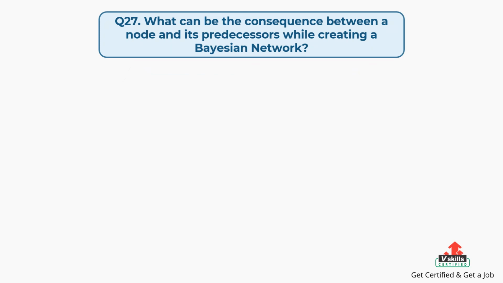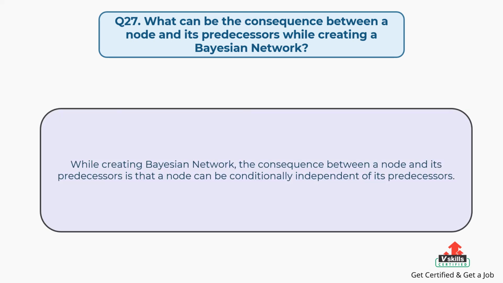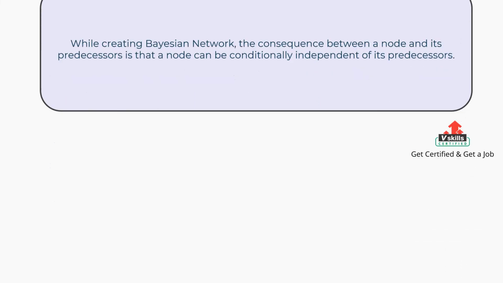Question number 27. What can be the consequence between a node and its predecessors while creating a Bayesian network? The answer is: while creating a Bayesian network, the consequence between a node and its predecessors is that a node can be conditionally independent of its predecessors.